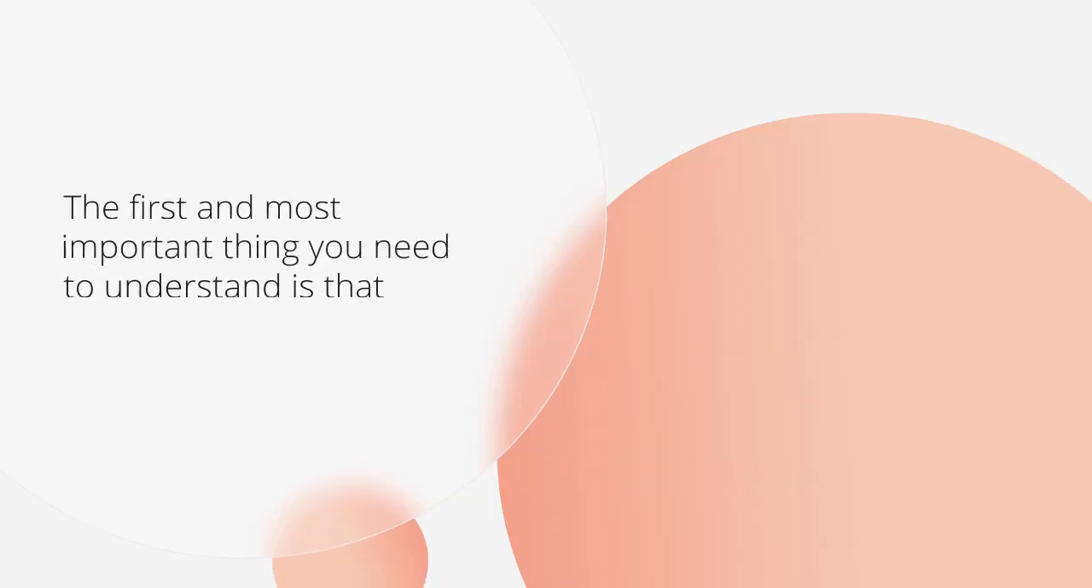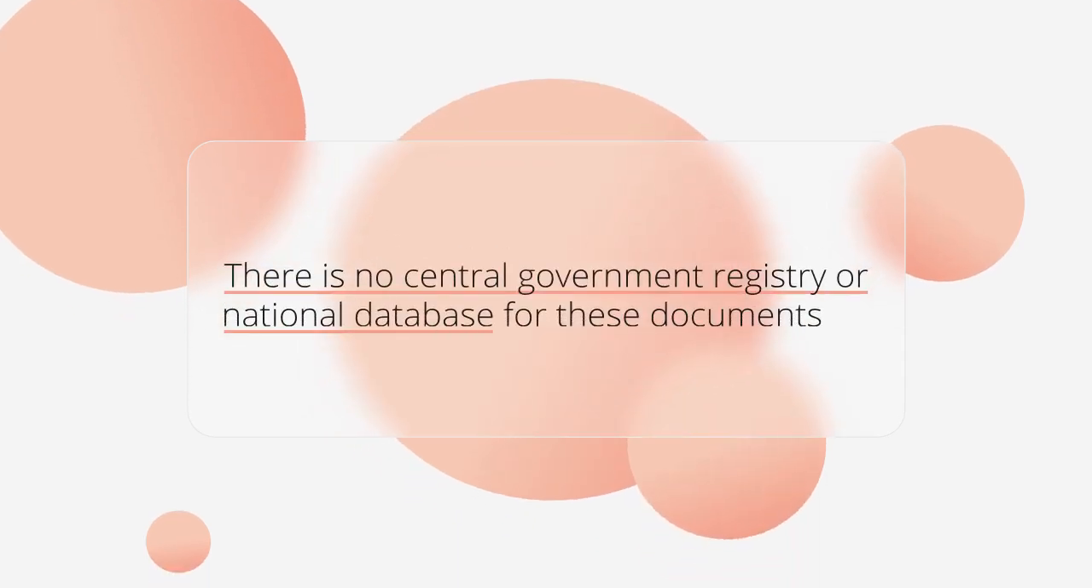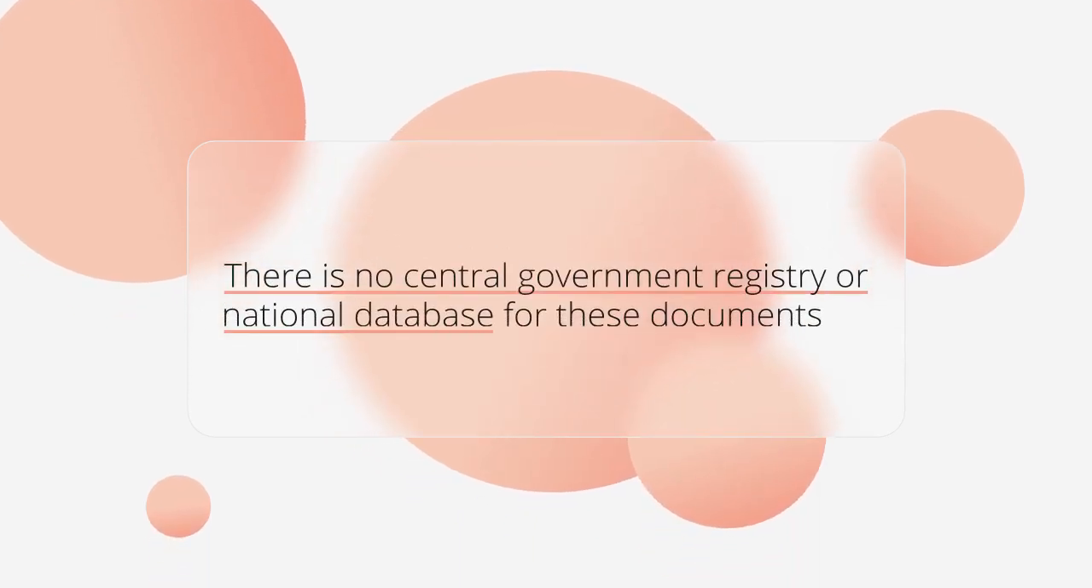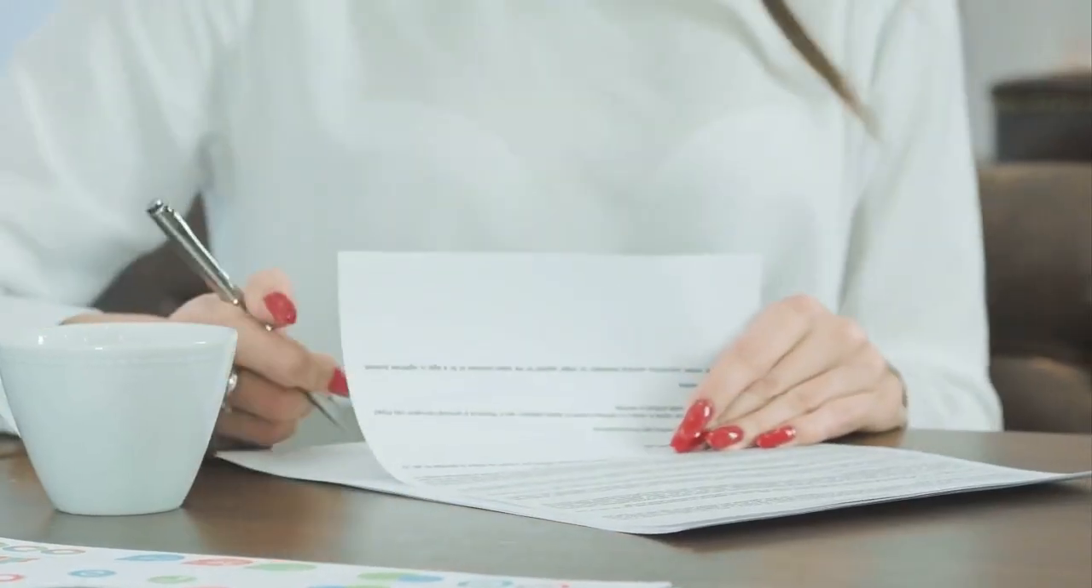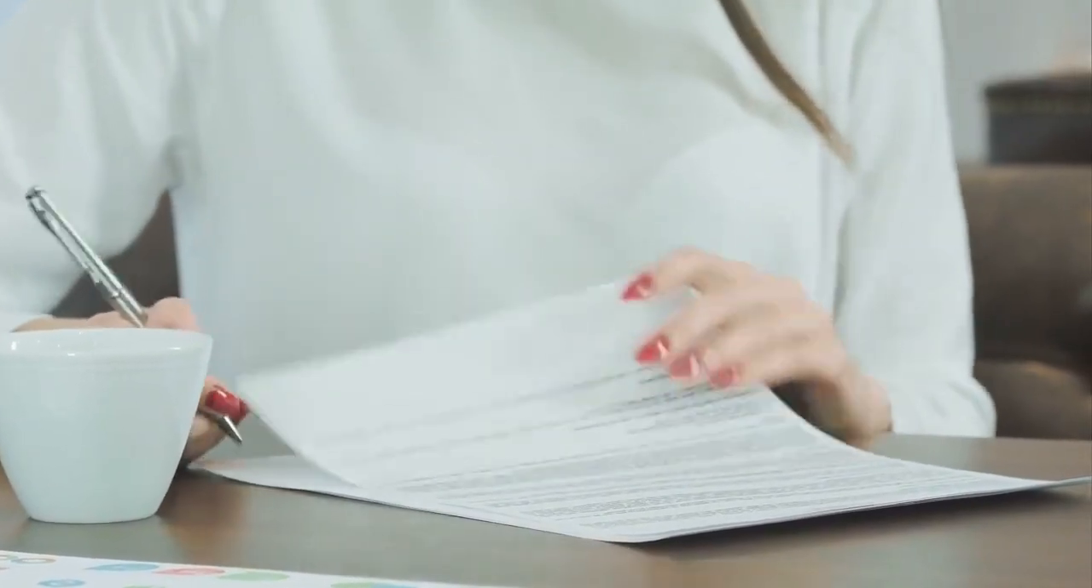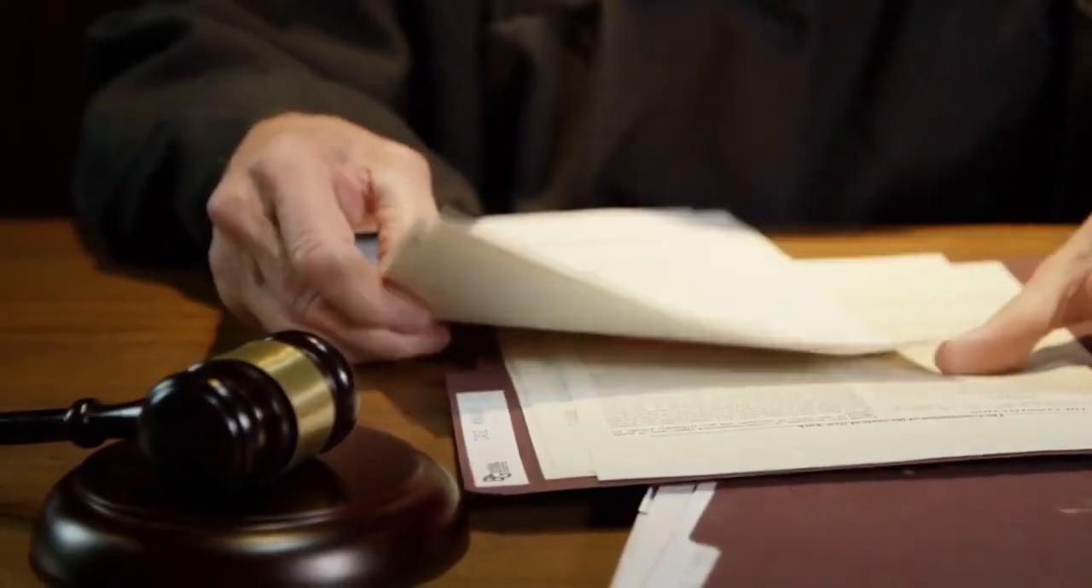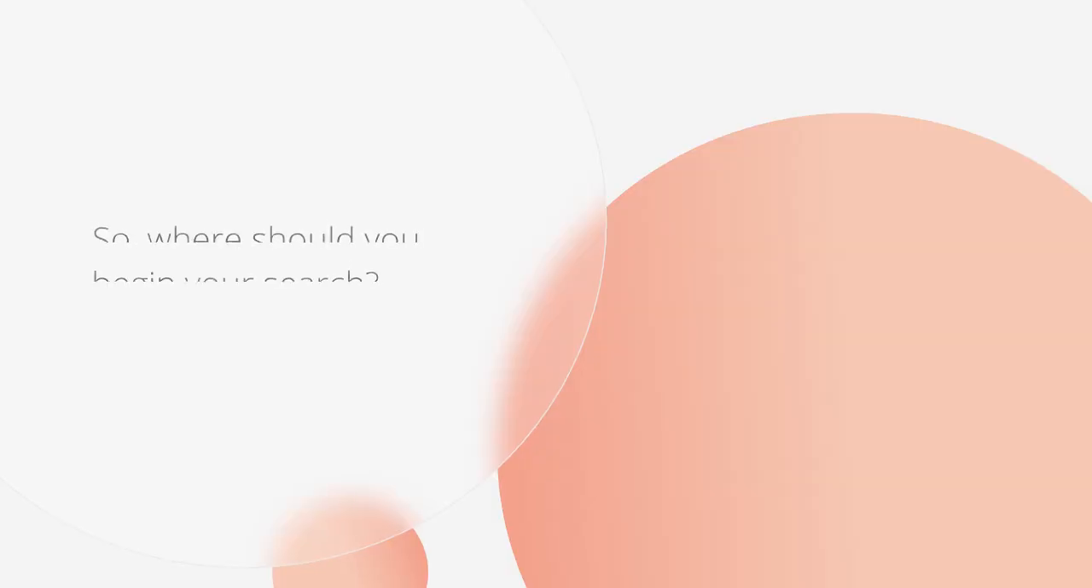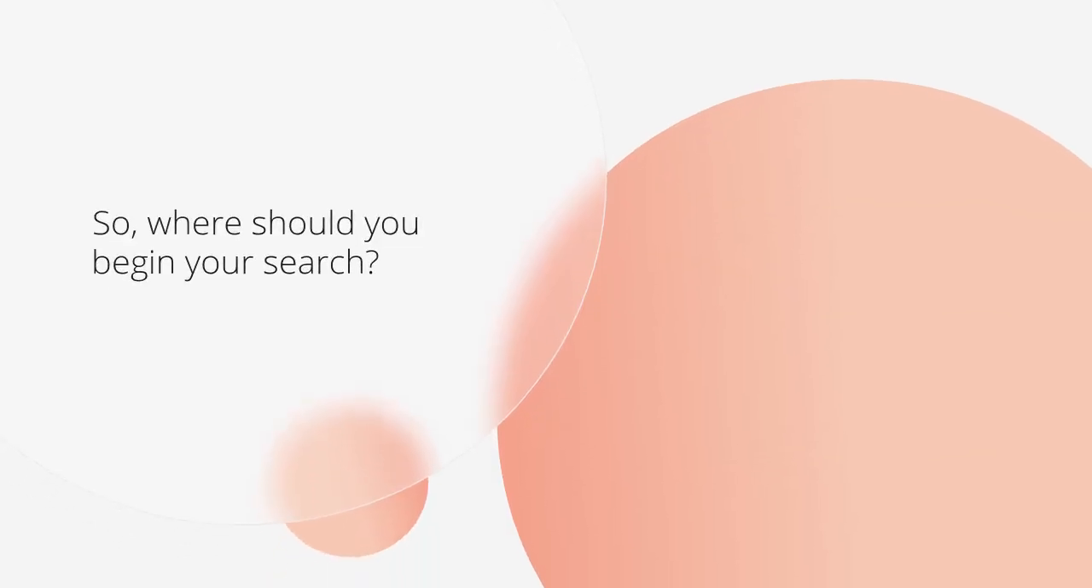The first and most important thing you need to understand is that there is no central government registry or national database for these documents. In most cases, a power of attorney is a completely private document kept by the principal, the agent, and maybe their lawyer. It only becomes public in very specific situations. So, where should you begin your search?